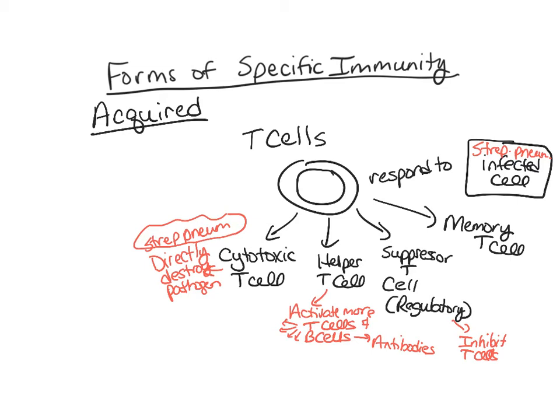This also helps your body to prevent attacking its own cells. It doesn't want your immune system to get overzealous and start attacking cells of your body that are not infected and that just kind of look normal. So that's what the suppressor and regulatory cells are for.